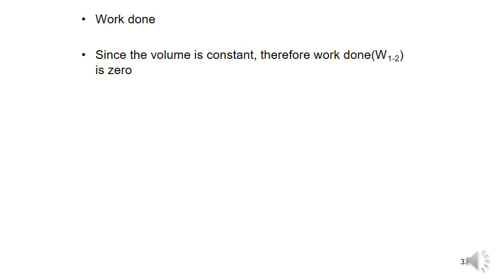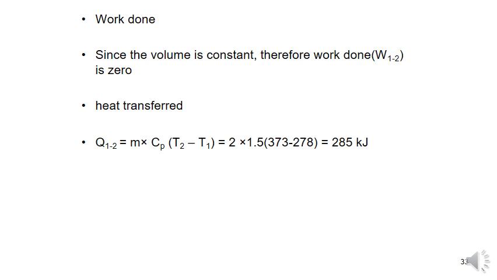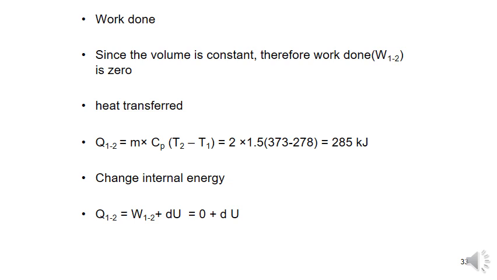Work done: the volume is constant, therefore the work done is 0. Heat transfer Q is equal to mCv (T2 minus T1). So m into Cv value 1.5, into (T2 minus T1), we will get 285 kilojoules. Next, change in internal energy: dQ is equal to dU plus dW. So work done is 0, so dQ is equal to dU. So dU is equal to 285 kilojoules.